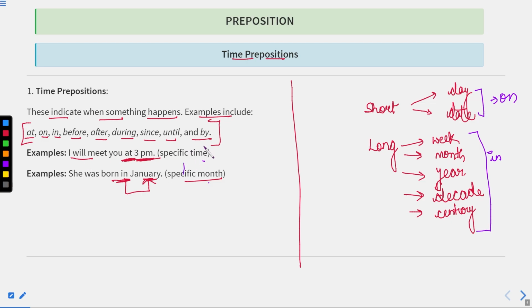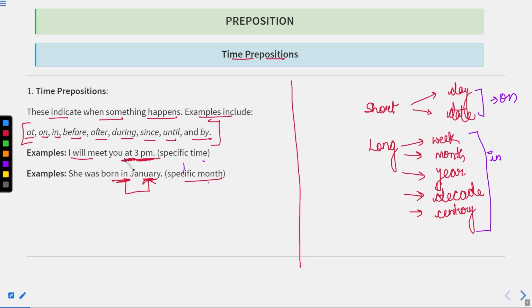These are time prepositions, which show different time durations or different time segments. Now you can have various examples with the help of these prepositions. For example, with on, we can say on Monday, on Sunday. I will meet you on Monday. I will deliver this lecture to you on Sunday. That is, in these days.